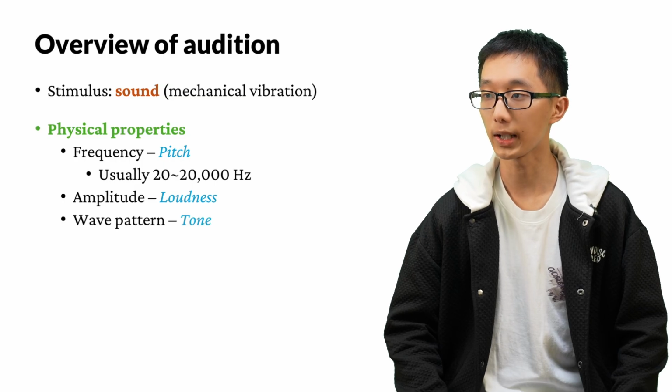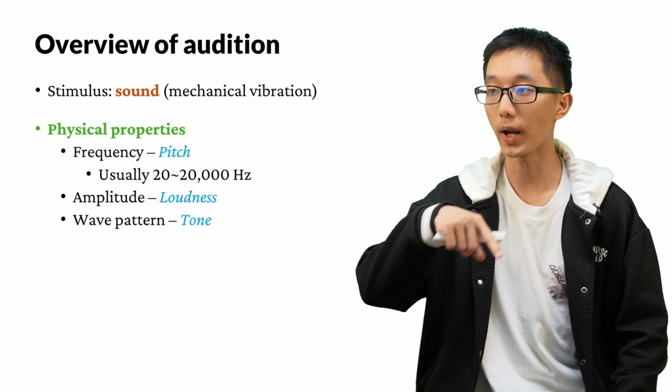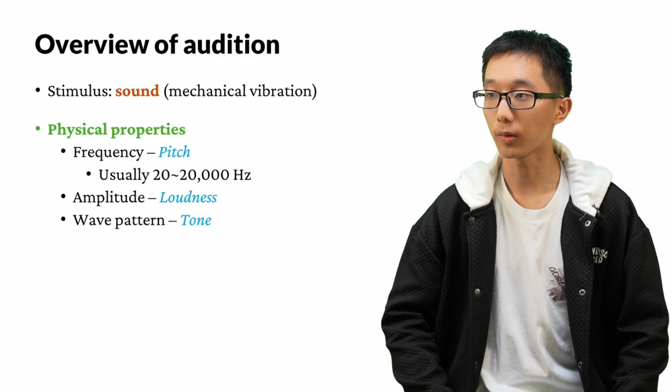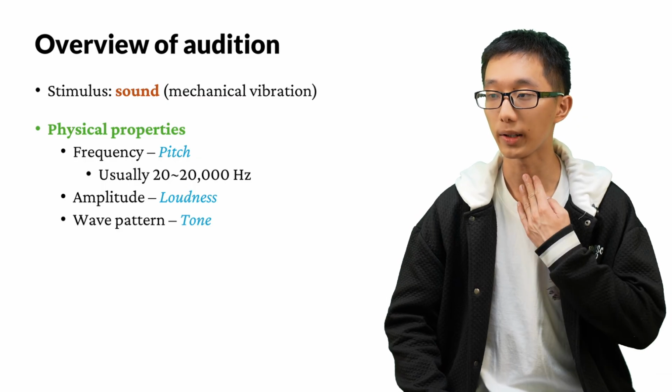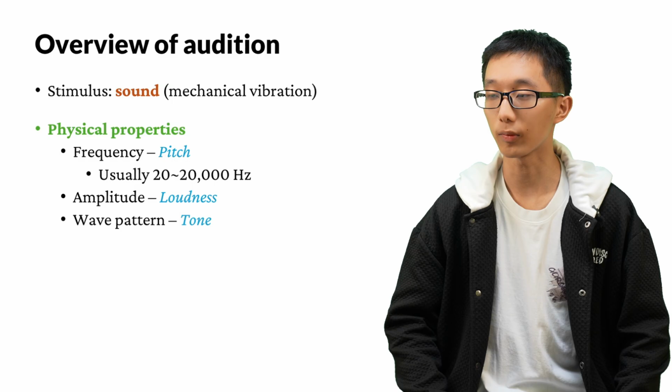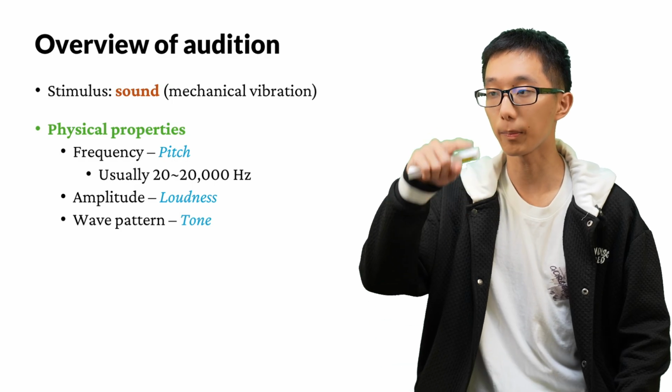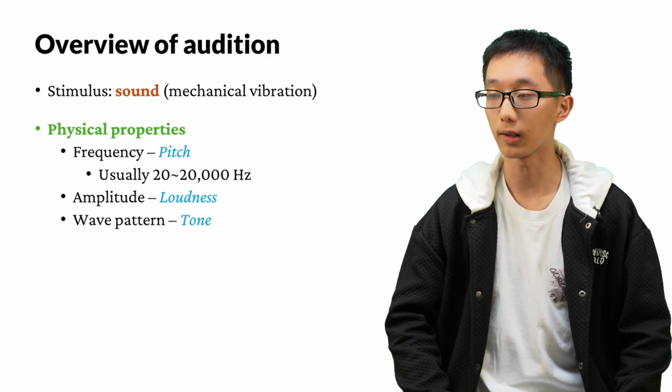And the third property is more complex. This is the wave pattern, which is the tone. A pure sound, such as one emitted by a tuning fork, would be a pure sinusoidal wave. However, the instruments that we play or the voices that we speak are usually complex waves. They have little peaks and big peaks, and that constitutes the tone.